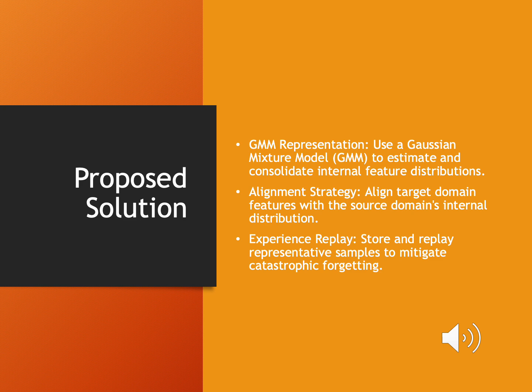So the solution we are considering consists of three main strategies. One being the Gaussian mixture model representation to estimate and consolidate internal feature distributions. Second being alignment strategies to align the target domain with the features of the source domain's internal distribution. And third being experience replay to store and replay representative samples to mitigate catastrophic forgetting.